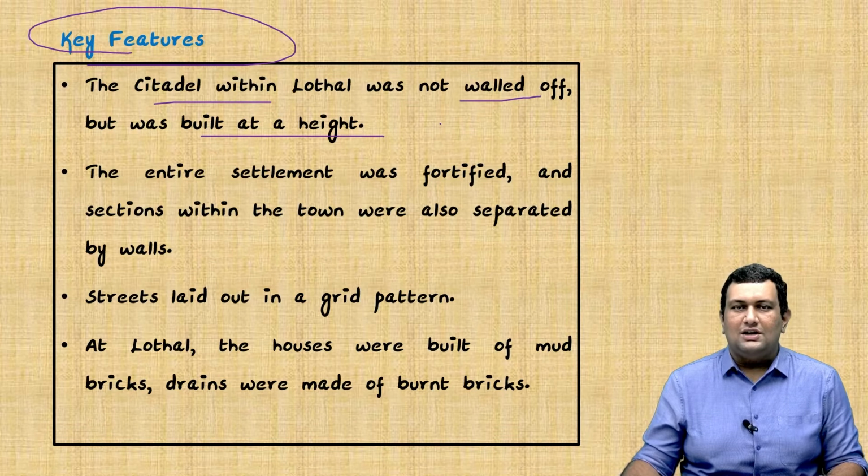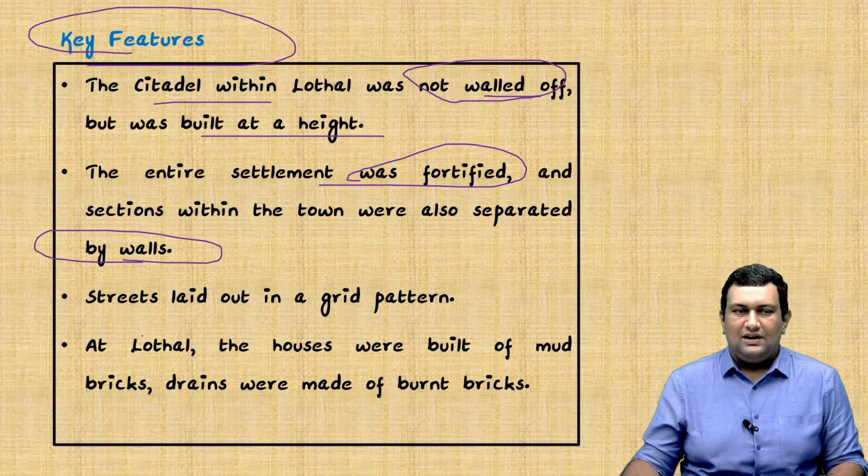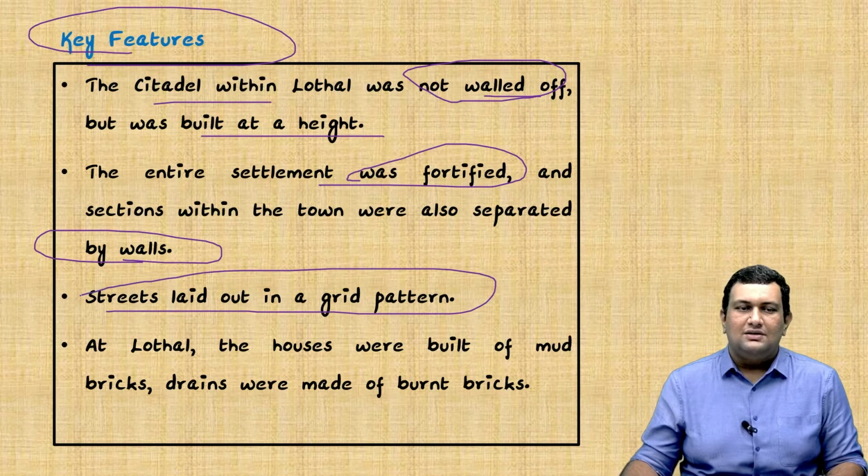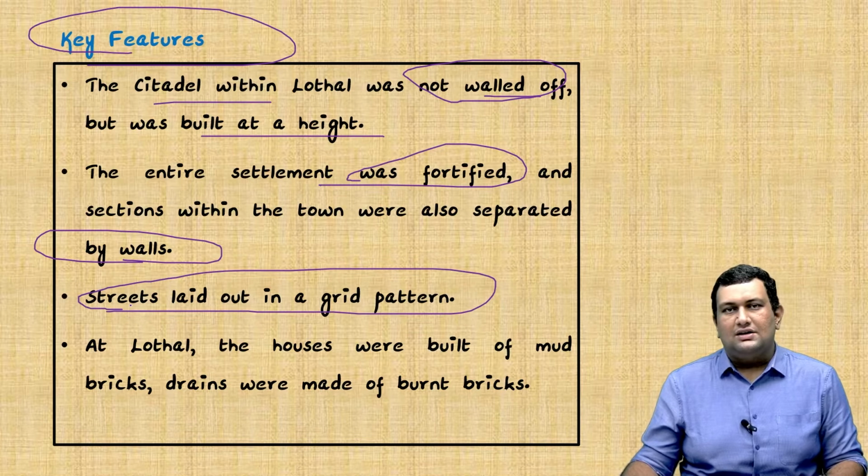The entire settlement of Lothal was fortified, and sections within the town were also separated by walls. Another important feature of Indus Valley civilization is that streets were laid out in a grid pattern, that is, they intersected at right angles.